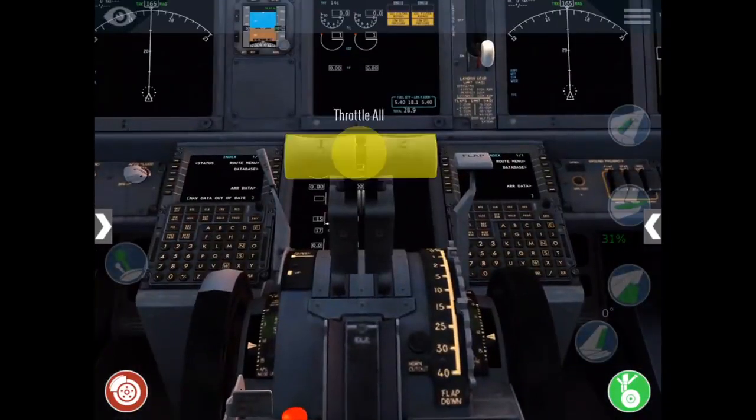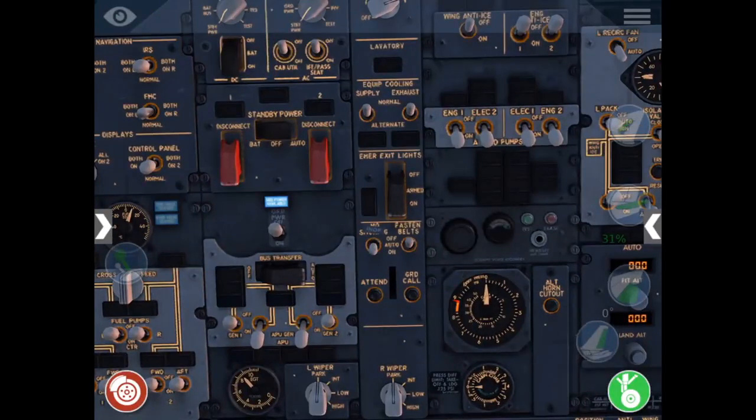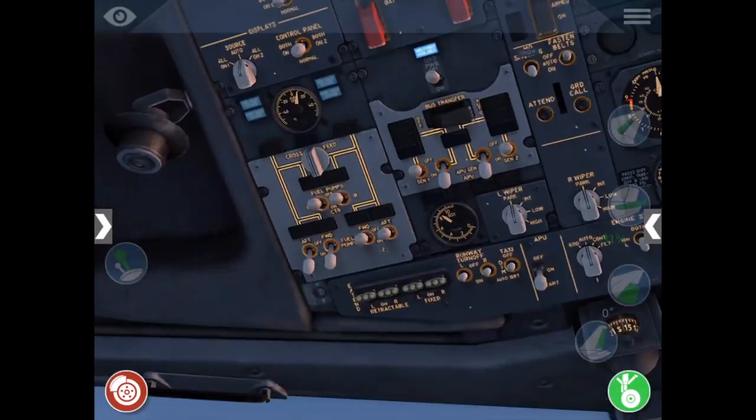Check that throttle 1 and 2 are at idle. Then we'll turn on the fuel pumps. Left first, then center and right. Now we're ready to start the engines. We'll start with engine number 2.